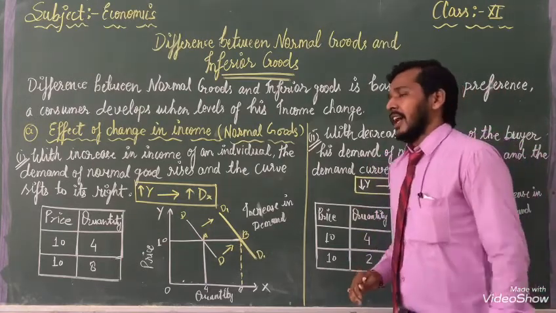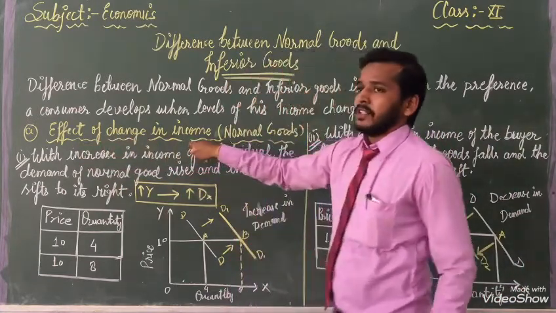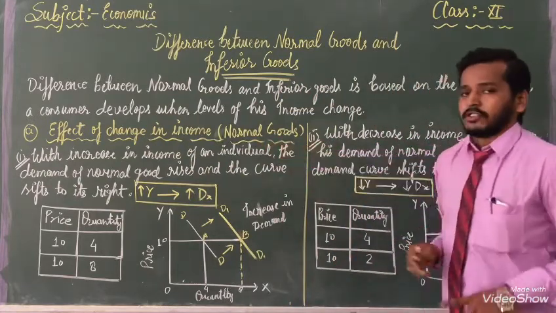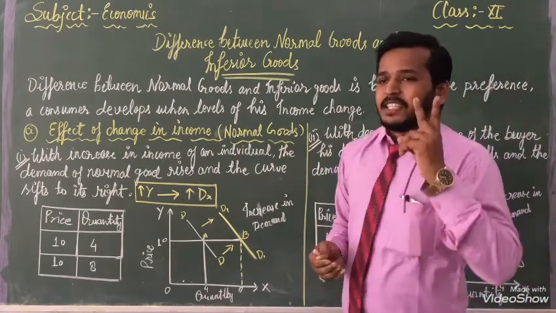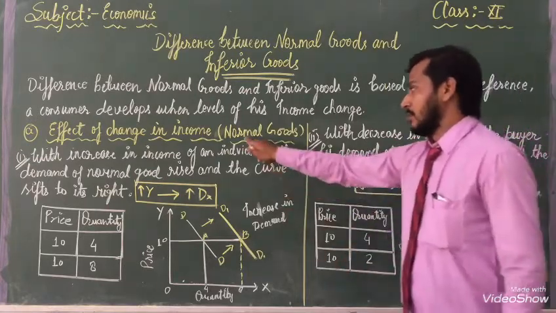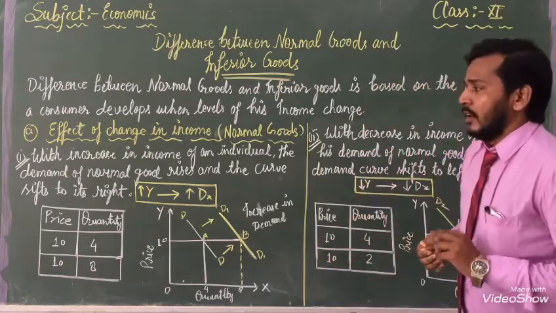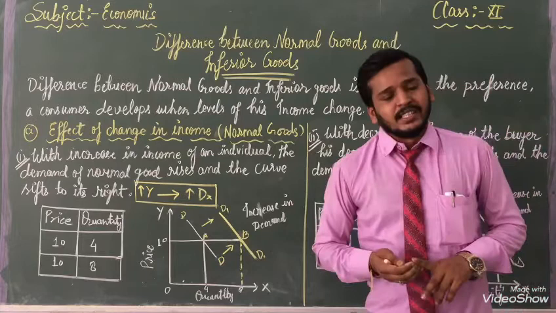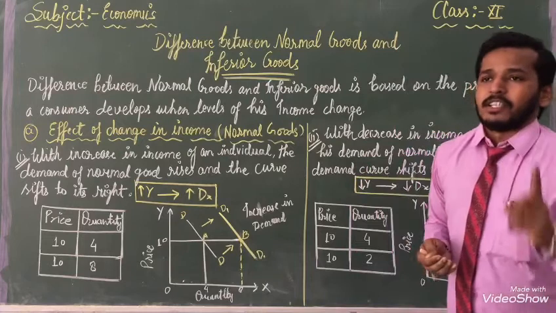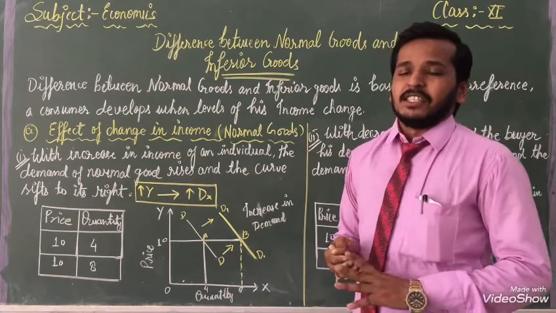So the first topic is the effect of change in income. We will read the effect of change in income on normal goods. The first topic is normal and the second topic is inferior goods. So once again, first we come to normal goods. Dear students, I have told you before that when income increases, we increase our normal goods. But when our income decreases, at that time we decrease our